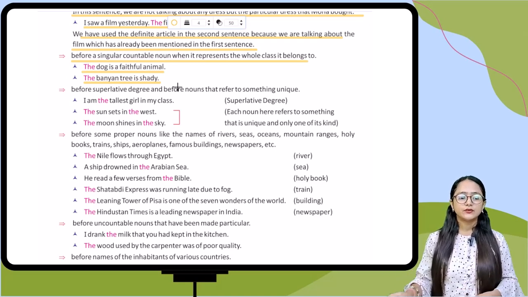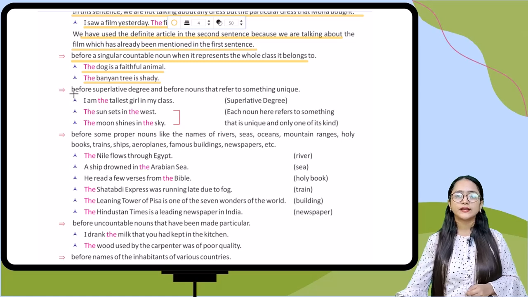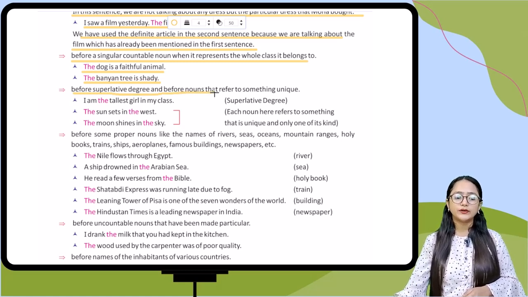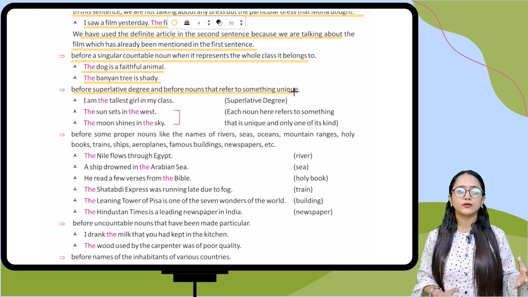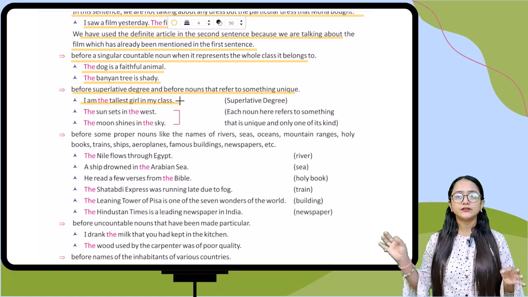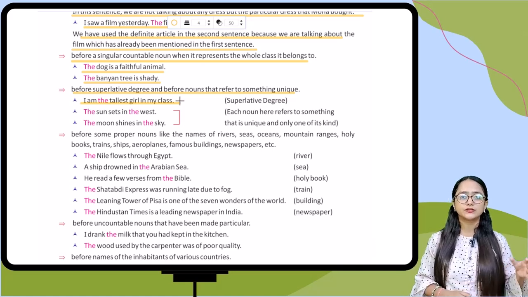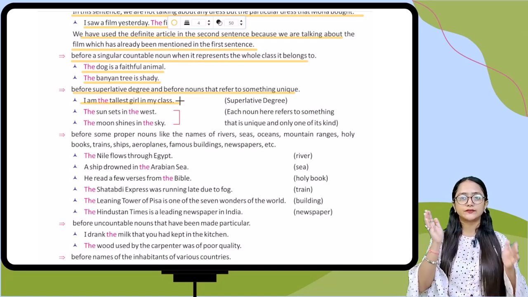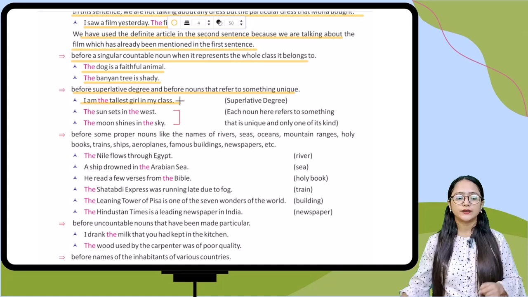Okay. So now let's talk about the next point: before the superlative degree and before nouns which refer to something unique. For example, I am the tallest girl in my class. This tallest is the superlative of the word tall, and you can see that with the superlative you have to use the.